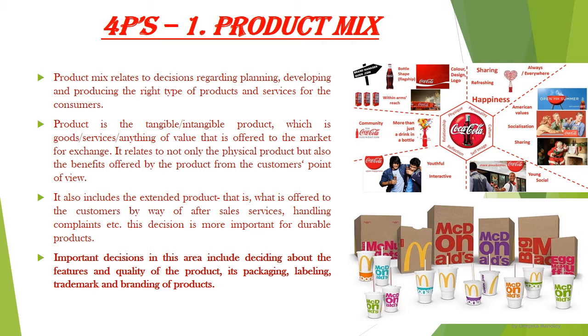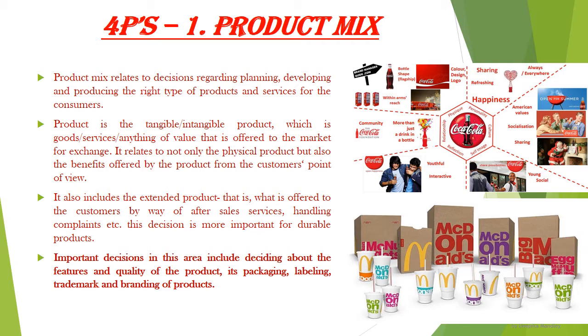When we talk about tangible products, that is the physical product, and when we talk about intangible products, we are referring to services. So it relates to not only the physical product but also the benefits offered by the product from the customer's point of view. Then it also includes the extended product, that is what is offered to the customer by way of after sale services, handling complaints, etc.